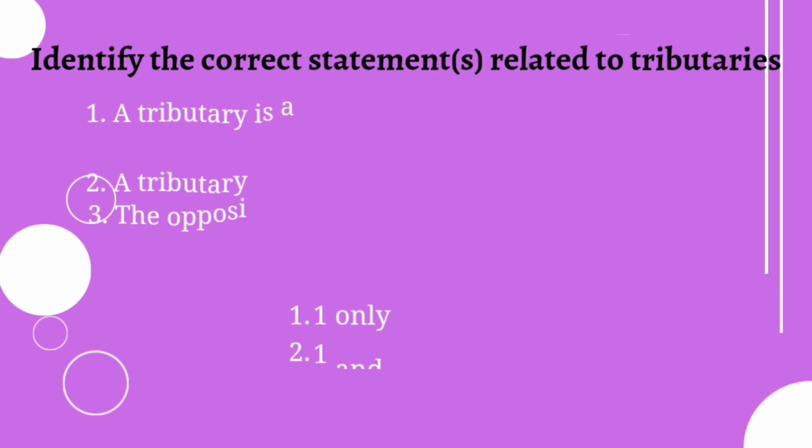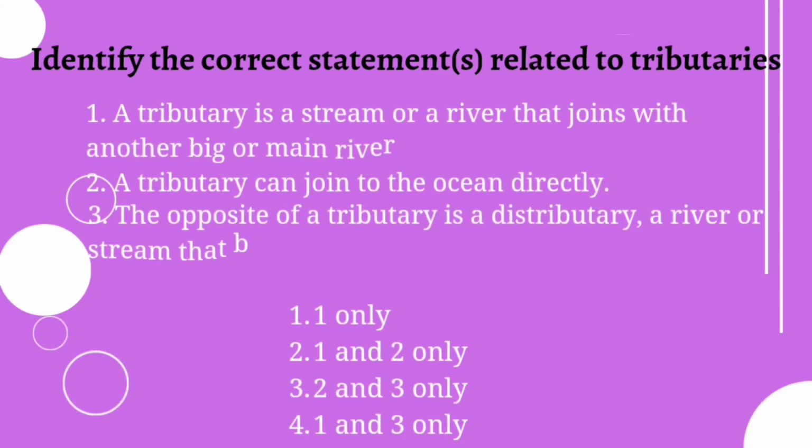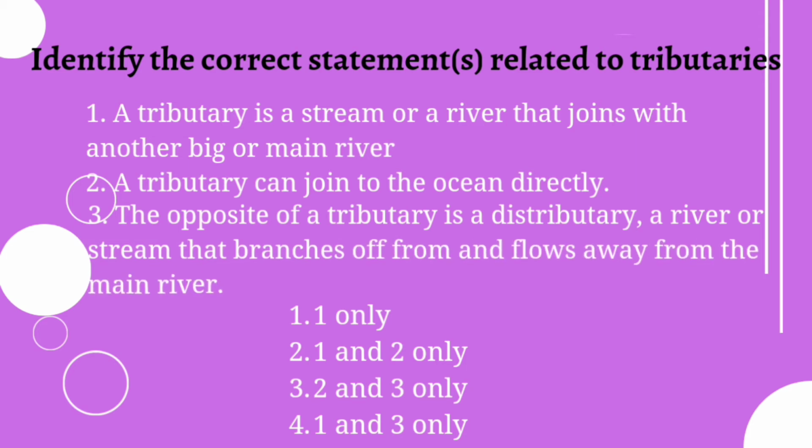Now let's move on to the second question. Identify the correct statements related to tributaries. 3 statements are given. A tributary is a stream or a river that joins with another big or main river. Second statement, a tributary can join the ocean directly. Third one, the opposite of a tributary is a distributary, a river or stream that branches off from and flows away from the main river. So you have to identify which is correct. 1 only, 1 and 2 only, 2 and 3 only, 1 and 3 only.